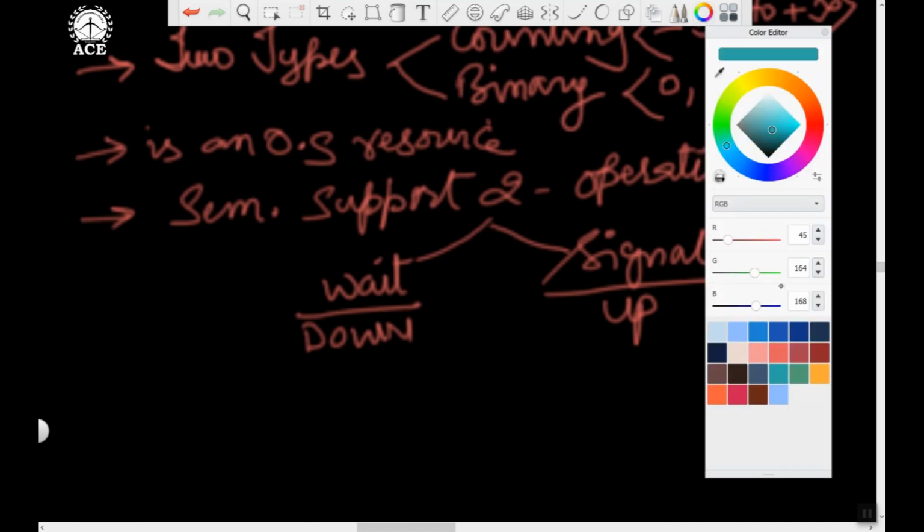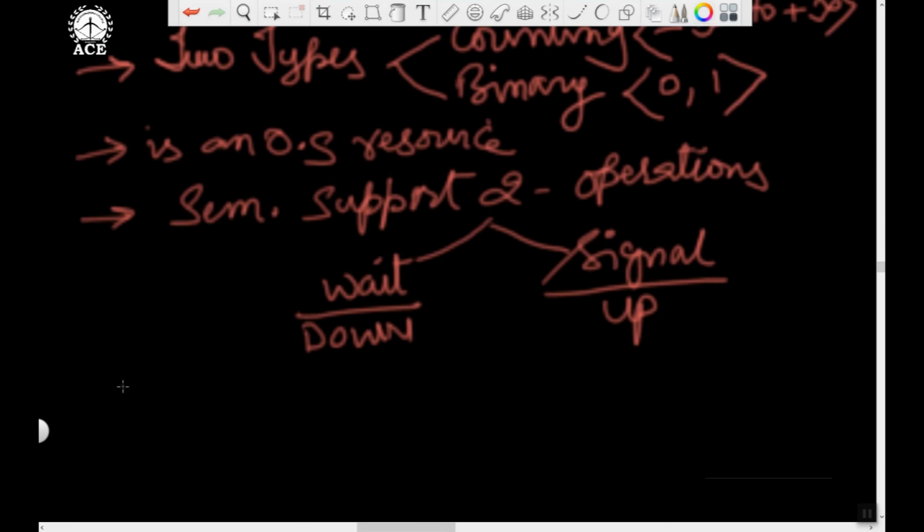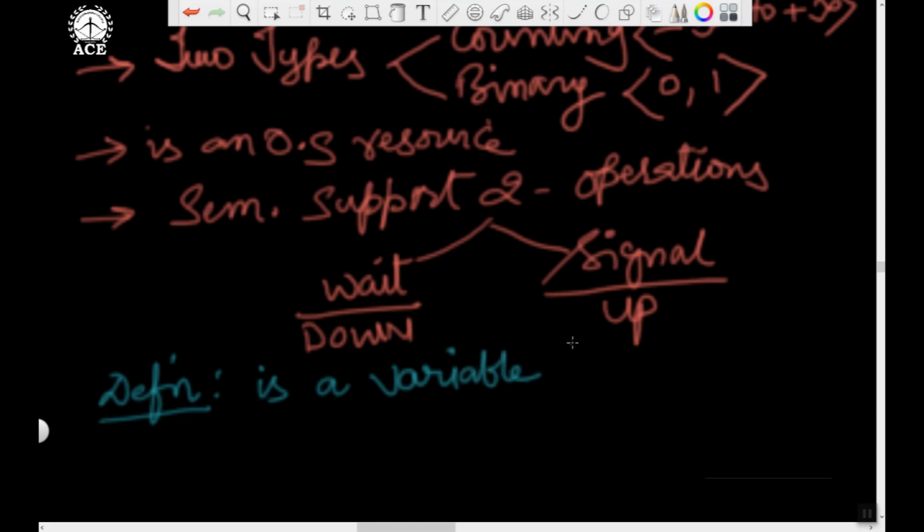Then the question is, what is exactly the definition of semaphore? So here we write the definition. Semaphore is a variable of what type? User defined data type by name semaphore.